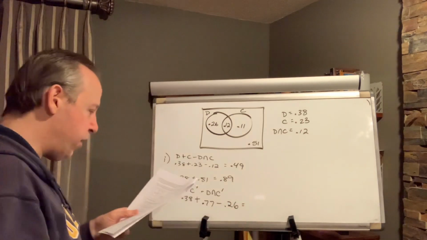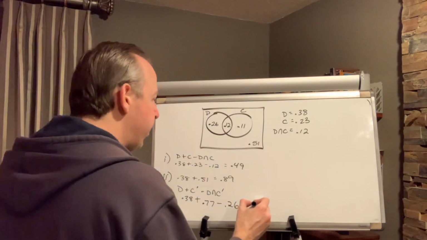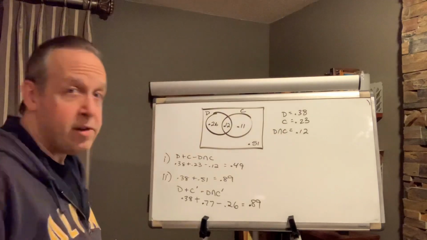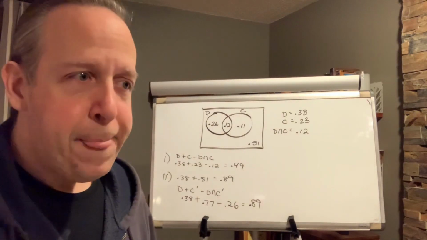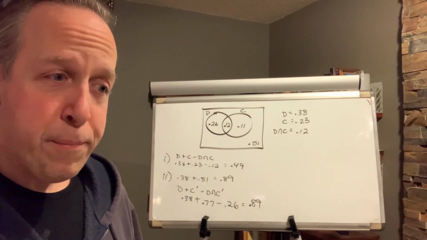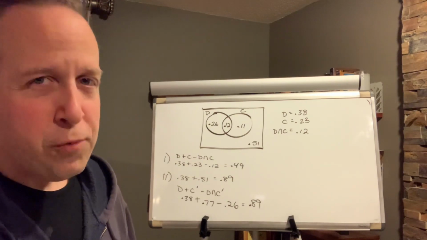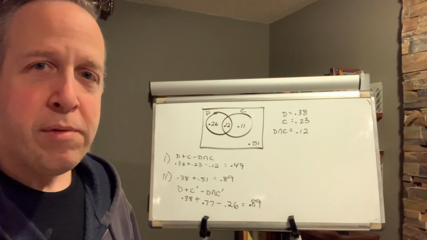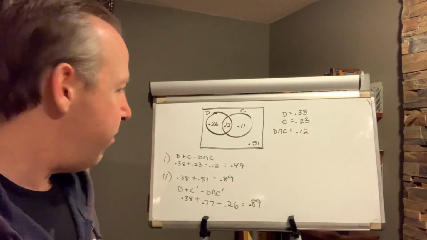And what do you get when you take those three numbers together? Not surprisingly, 0.89. Regardless, it's 0.89. That was a harder problem to maybe visualize or process. But if you use the formula, it is straightforward. Otherwise, the shortcut was a little faster.